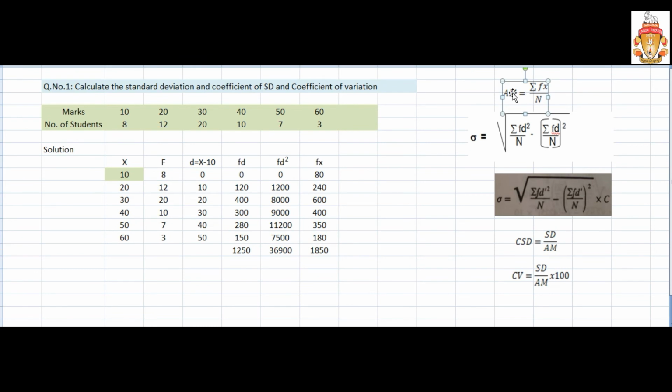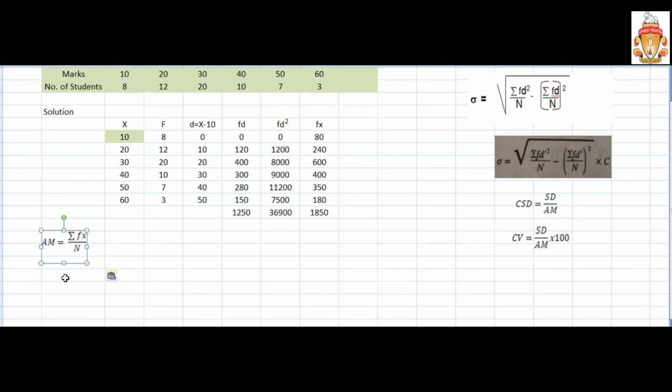Now I will use one by one of these numbers. So first I will use the mean. What is the mean formula? The mean formula is Fx by n. Arithmetic mean equal to, the formula is, the value is 1850, that is Fx total, divided by frequency total.